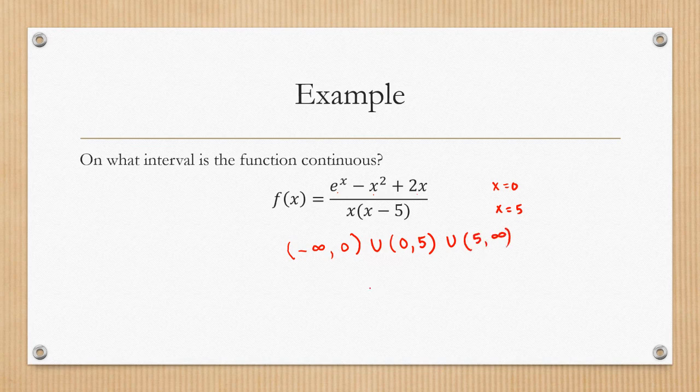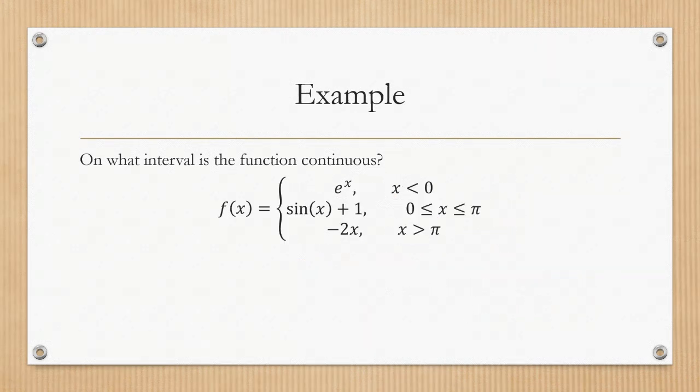The other way of writing that is you could say all real numbers such that x is not equal to 0 and x is not equal to 5. Please make sure you're using correct notation of some sort. You want to be clear about that.